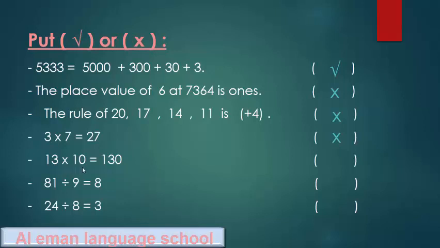13 times 10 equals 130. Yes, it's true. 81 divided by 9 equals 8. No, it's false. 24 divided by 8 equals 3. Who can tell me the answer? Yes, it's correct. It's true.